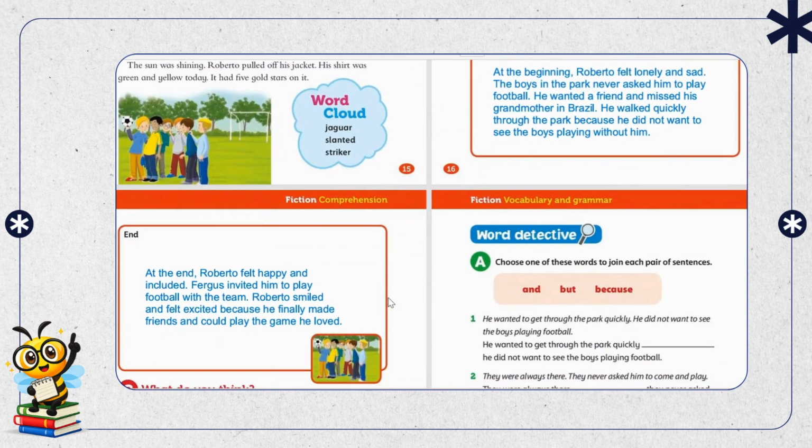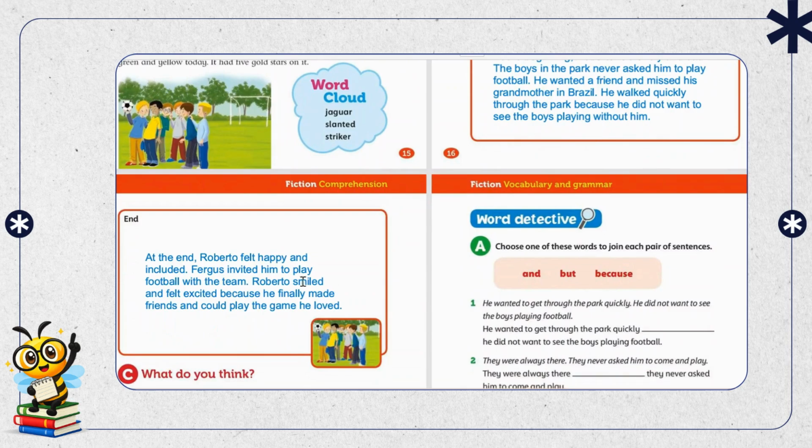The end of the story is what? At the end, Roberto felt happy and included. Happy and included means the boys included him in the team. Fergus invited him to play football with the team. Roberto smiled and felt excited, because he finally made friends and could play the game he loved.